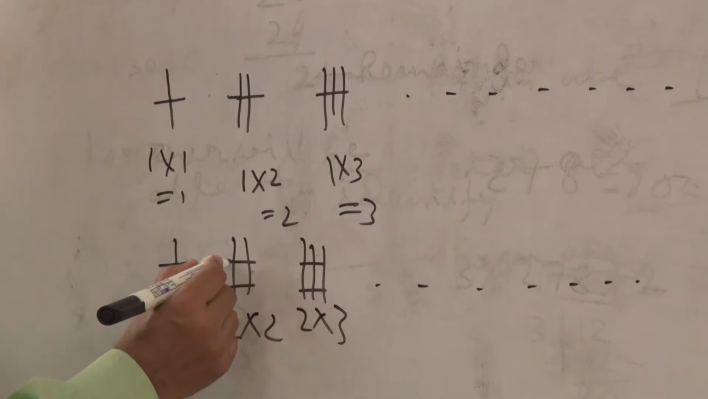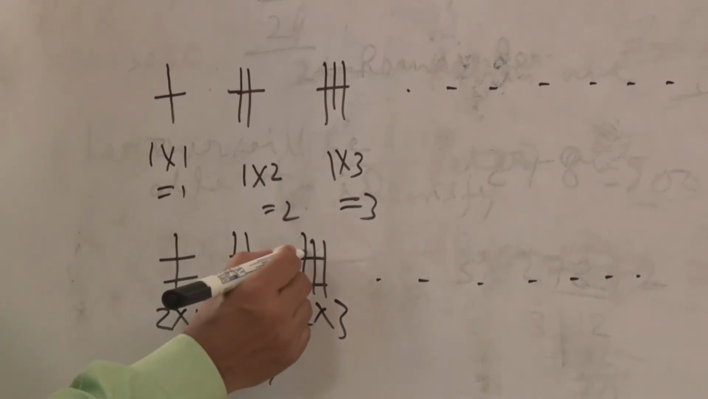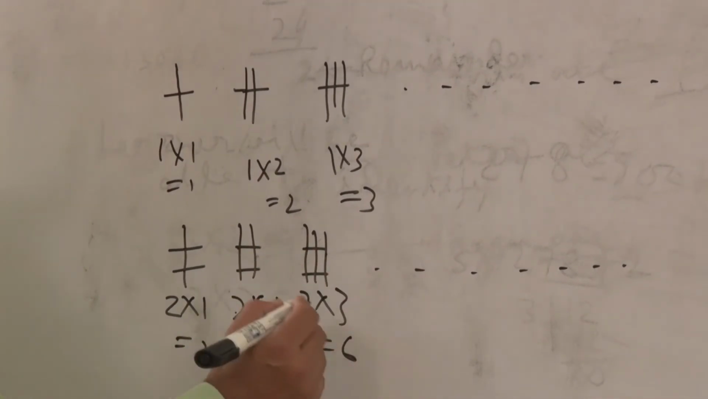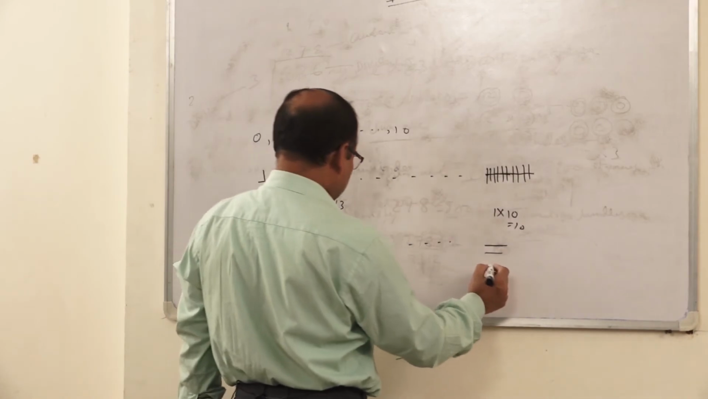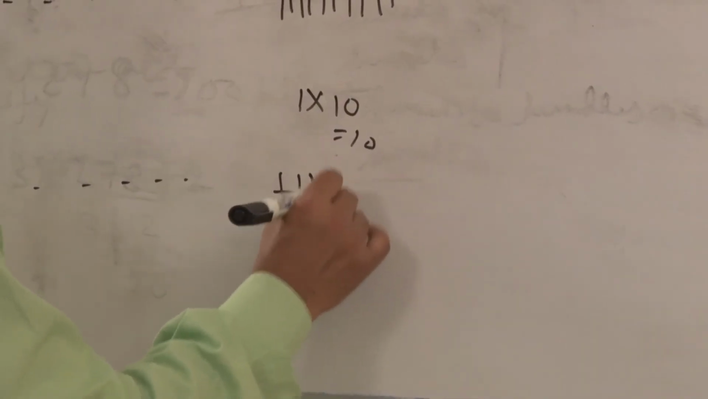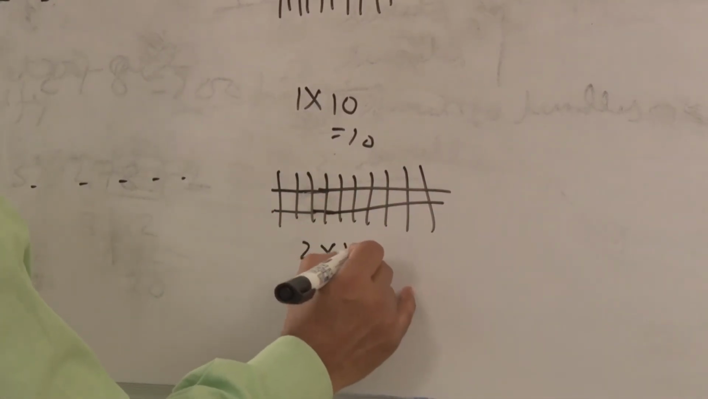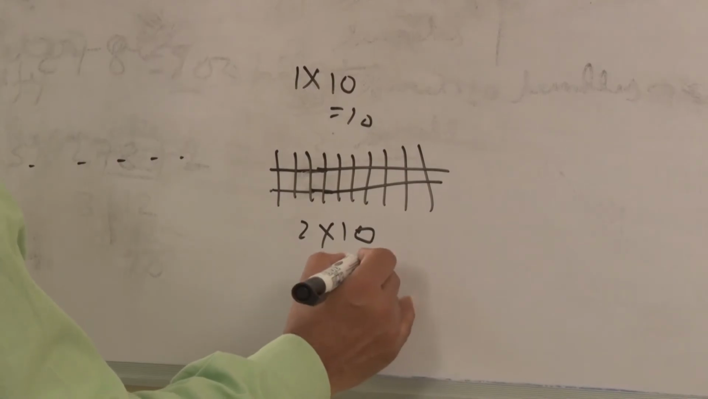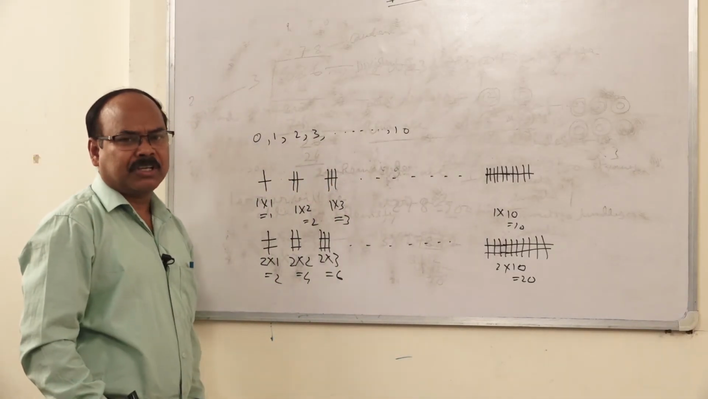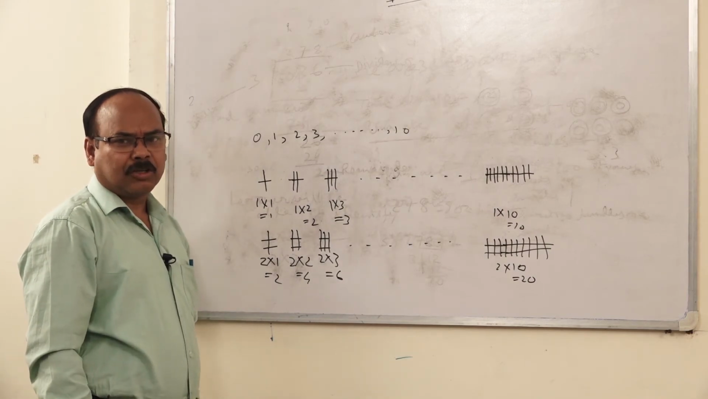Number of intersecting points for 2 into 2 is 4. Number of intersecting points in the third case is 3 plus 3, 6. 3 2s are 6. And here 2 into 10: 1, 2, 3, 4, 5, 6, 7, 8, 9, 10. That is 2 into 10 equal to 20. In this way, learners will make the multiplication table using sticks as a hands-on activity.